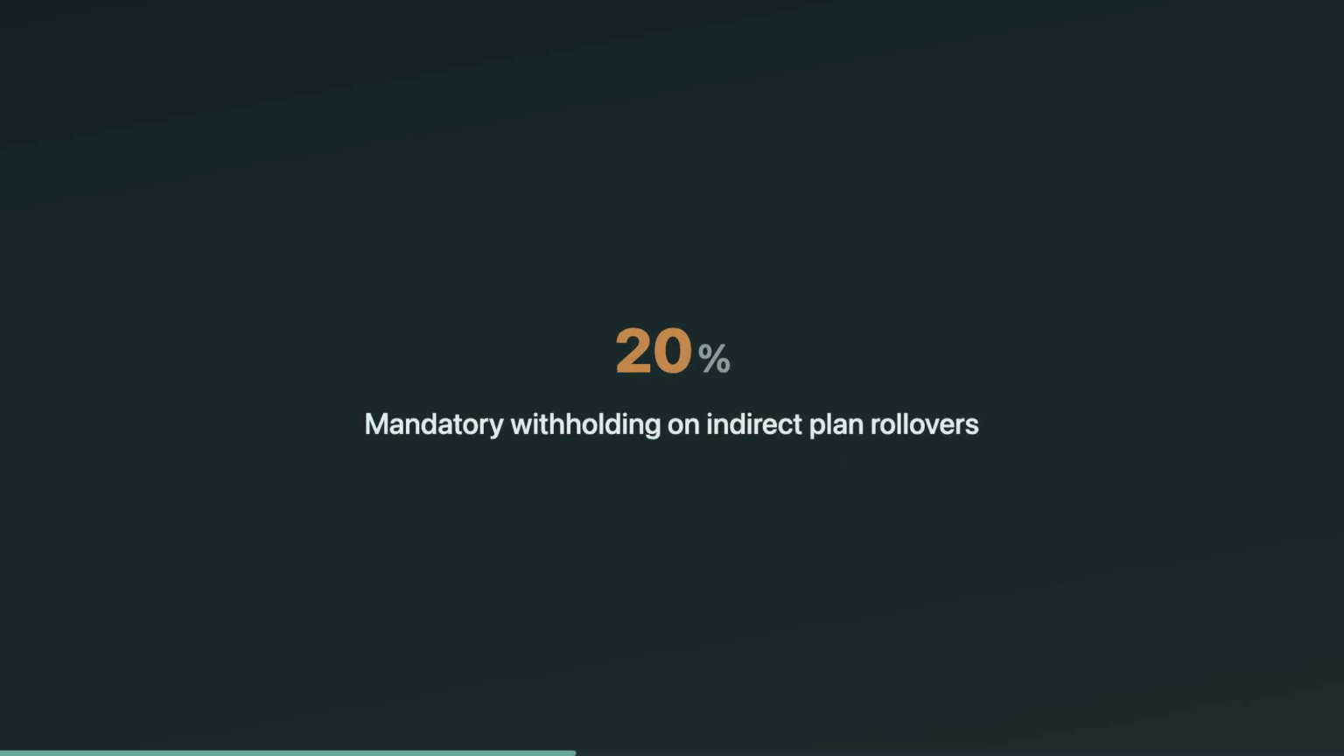Here's the nasty part of indirect rollovers from employer plans like a 401(k): mandatory 20% federal withholding. Even if you plan to roll over everything, the plan will still withhold. To make the rollover fully non-taxable, you must replace that withheld 20% with your own cash when you redeposit. The withholding becomes a tax credit on the return.